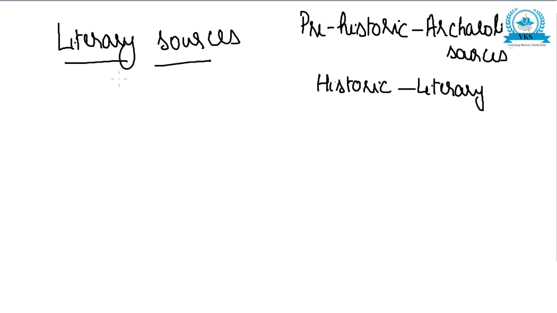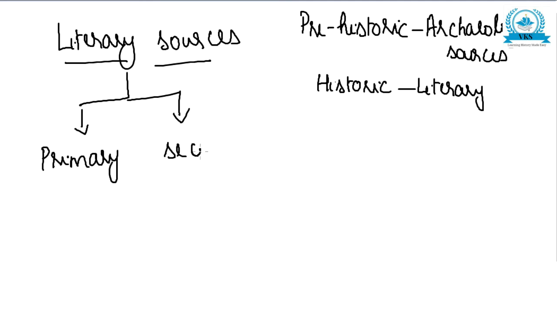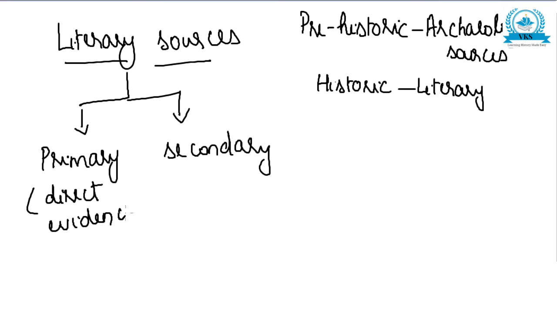So literary sources are basically divided into two. There are two types of literary sources, that is primary and secondary. Primary literary sources are those which provide direct evidence of the event, and they are contemporary to the occurrence of the event. That is primary literary source.